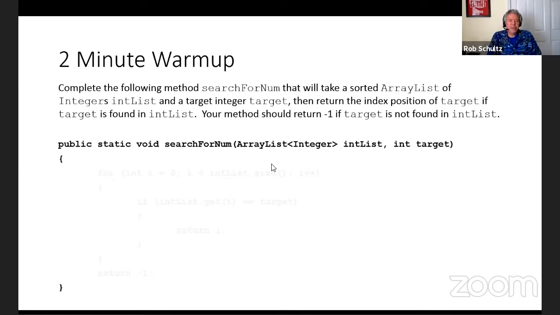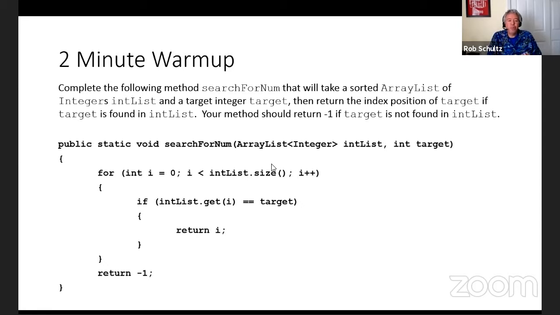Okay, let's take a look. I know I said you could use whatever approach you wanted, but I would be willing to bet that if we had a means of surveying the students following us right now, you probably came up with something pretty similar to this. This is a very straightforward traversal of an ArrayList. We basically start at index position 0. We continue as long as our loop control variable is less than the size of the ArrayList.